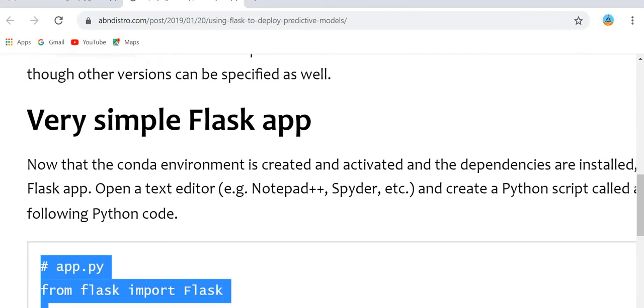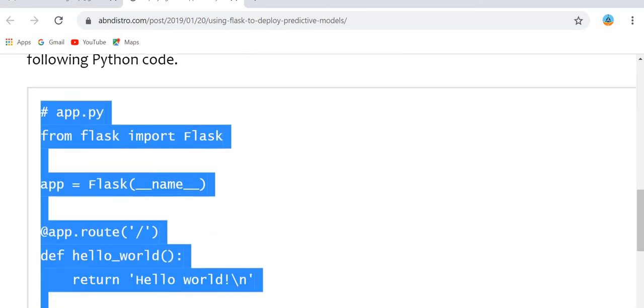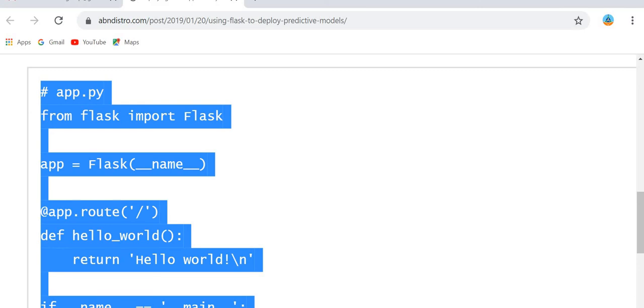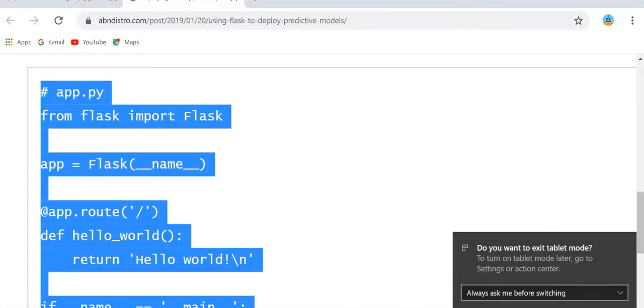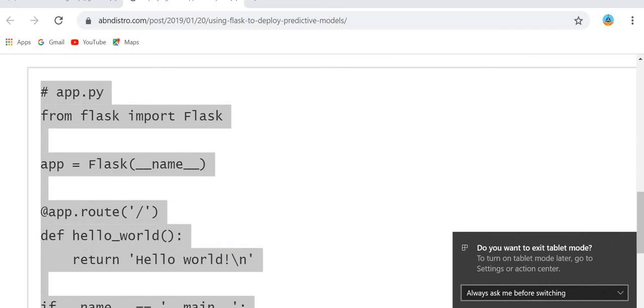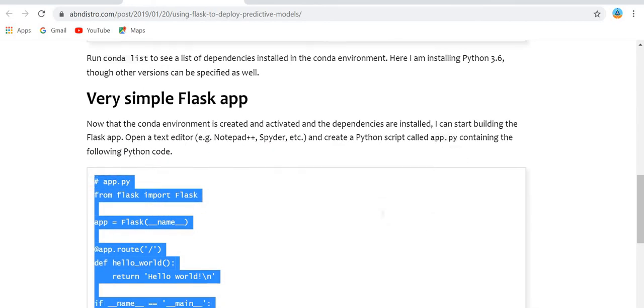Then after that, this is a simple hello world Python program. You can save it and run it. Sorry, just one second. This is the program, a simple program. You can use it here, and this program will help you to run.